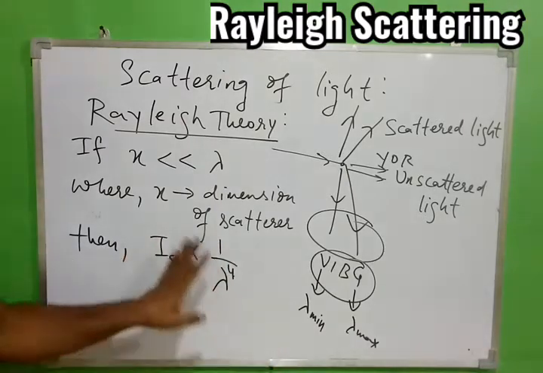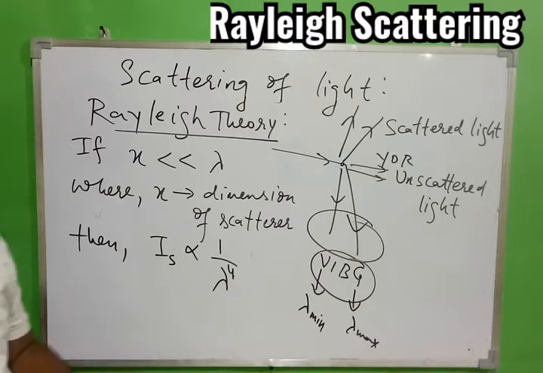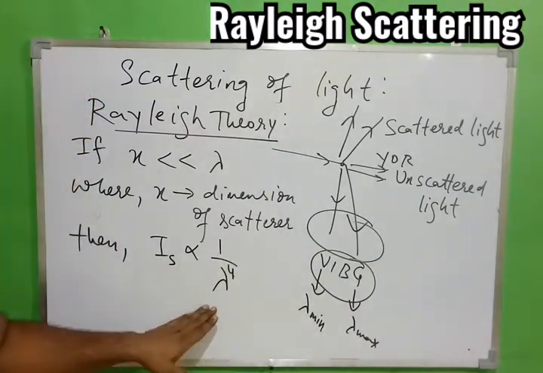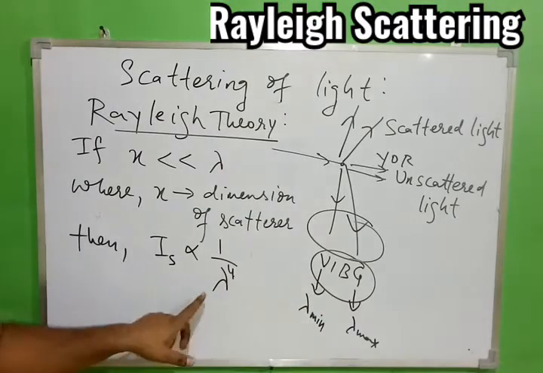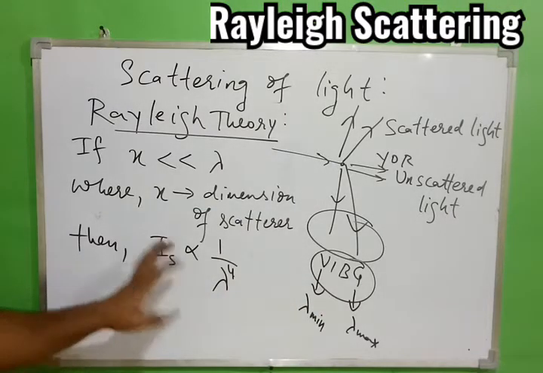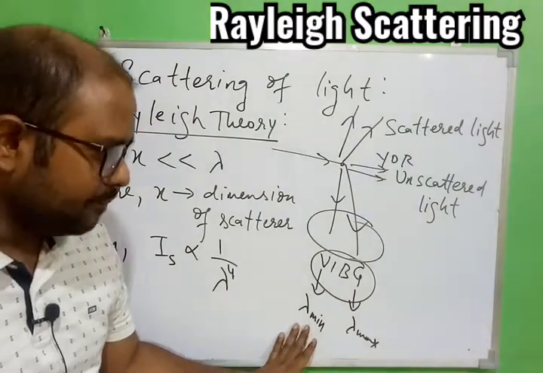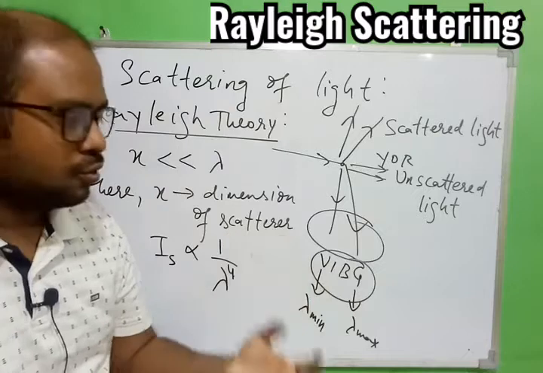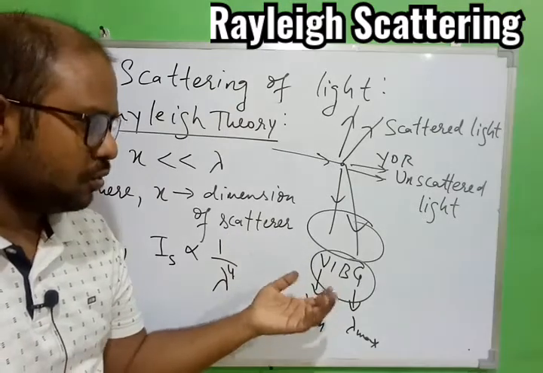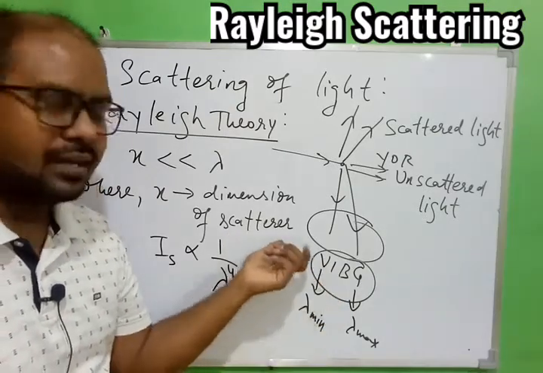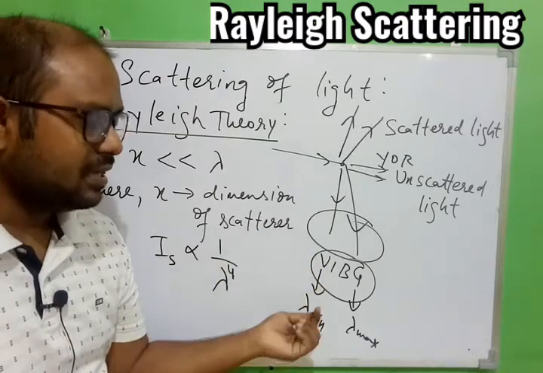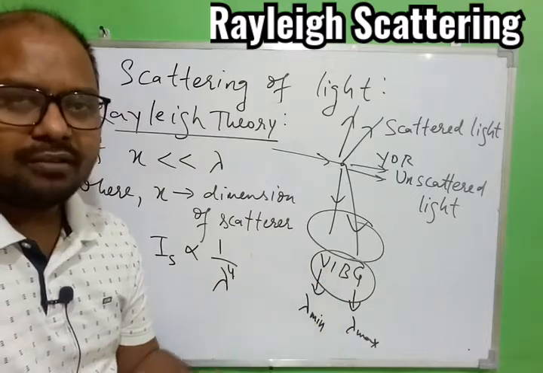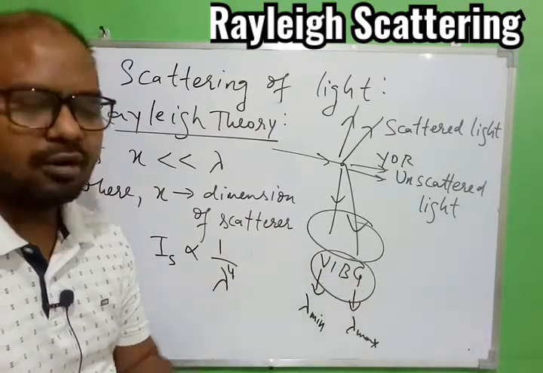So that is how we are able to get the answer, that is, out of the different colors which are scattered, the one which has minimum wavelength will have maximum intensity. It is possible 4 colors are scattered at a time, but out of these 4 colors, maybe only violet is visible to you, maybe only indigo is visible to you at a time, maybe the combination of violet and indigo is there, but the intensity of violet will be more as compared to the intensity of indigo. Maybe blue color will also have some intensity, green color may not be visible to you.